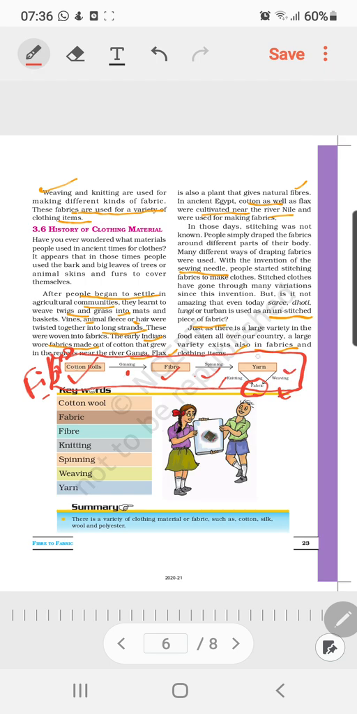So this was the concluding picture diagram which you need to draw in your mind also, and you need to learn it by heart. Okay, so in your copies try to write down the definition for the keywords. Thank you.